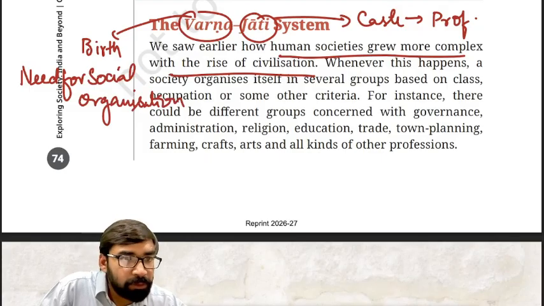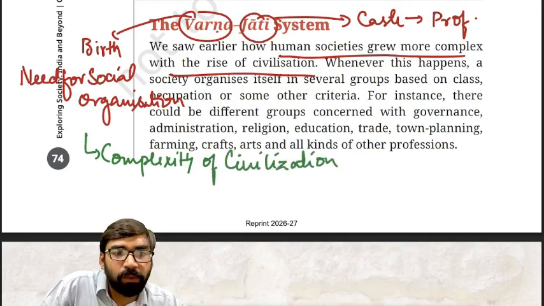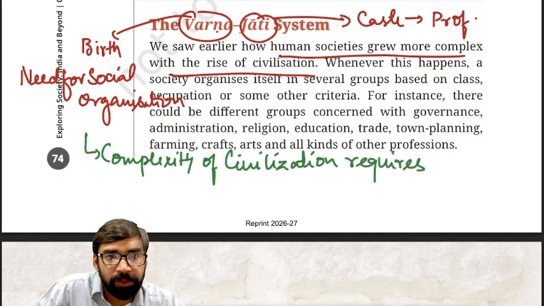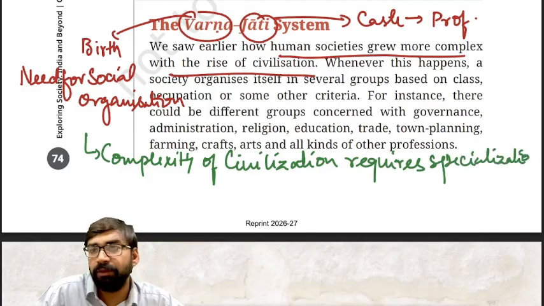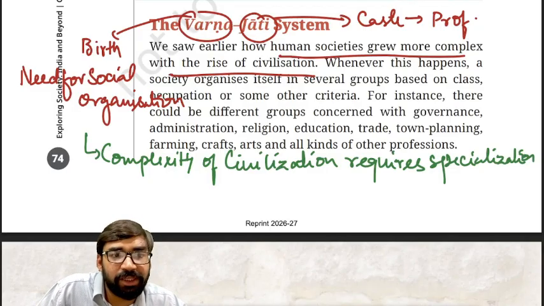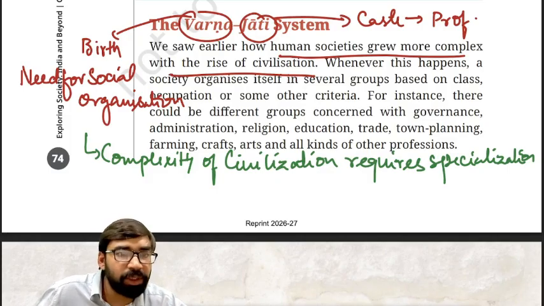First, the complexity of civilization requires specialization. Fine. It requires specialization. So division was based on various things. Clear? Division was based on what things? Try to understand.